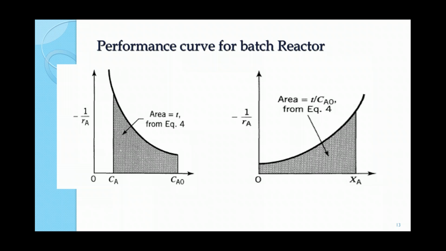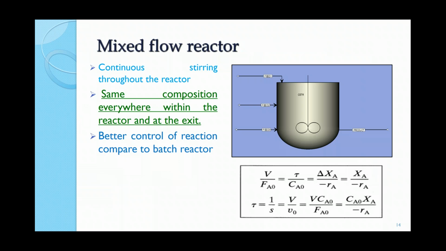In our multi-model design, what we basically do is, in the batch reactor, if it is available, the area under the curve is calculated, and that will give you the volume to volumetric feed ratio we can utilize for batch reactor size identification.